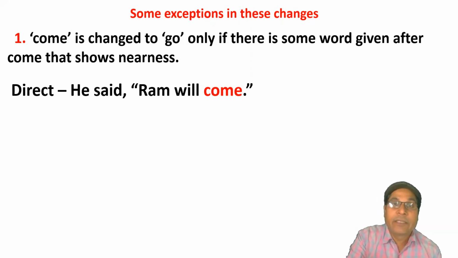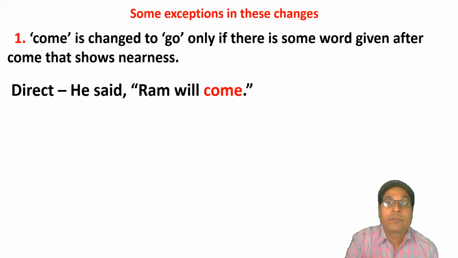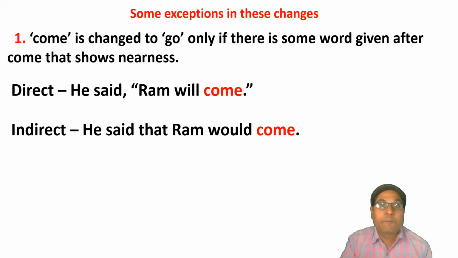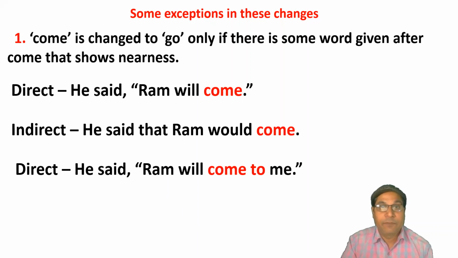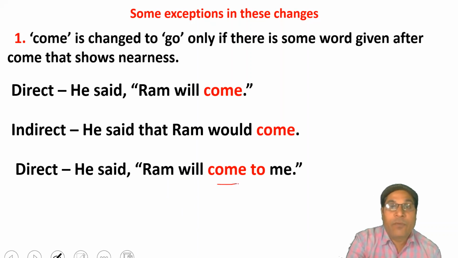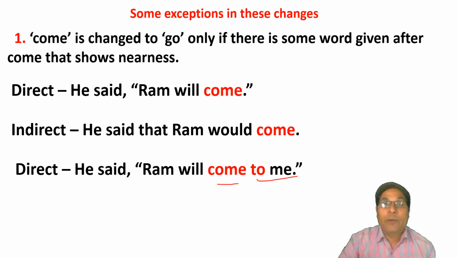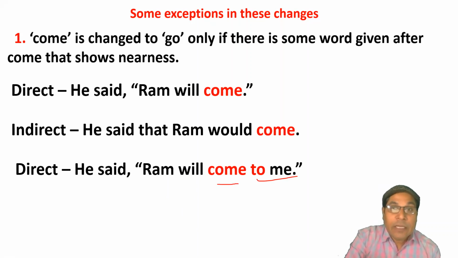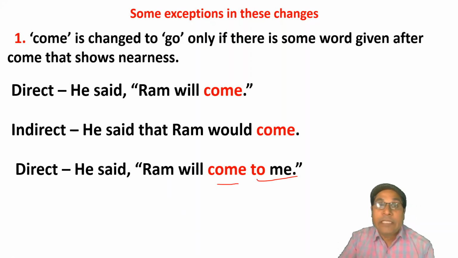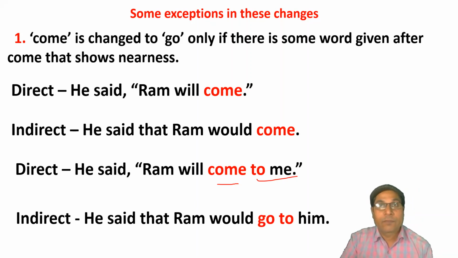In this sentence, there is no word after come, so it will remain the same. Clear? But if come is followed by an object, then come will be changed into go. Clear?